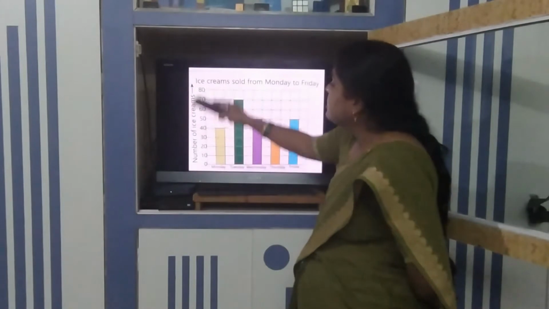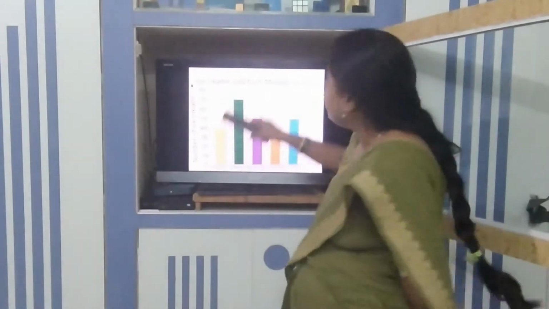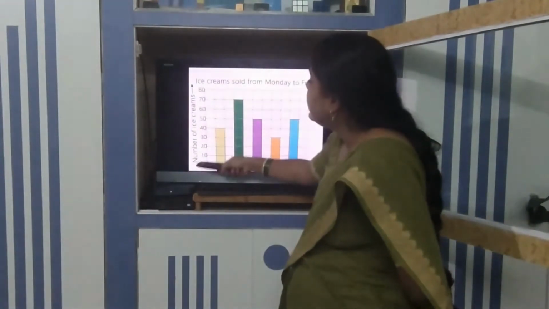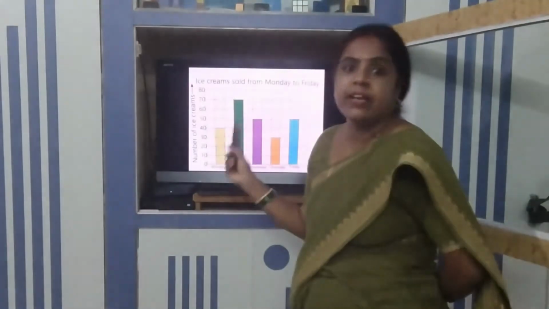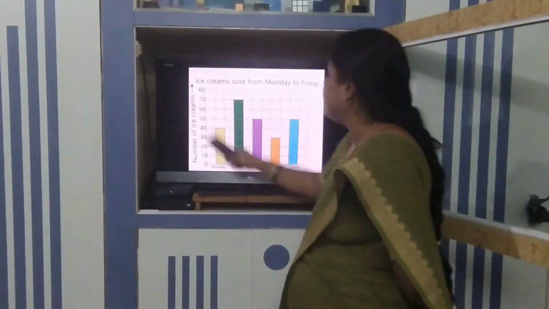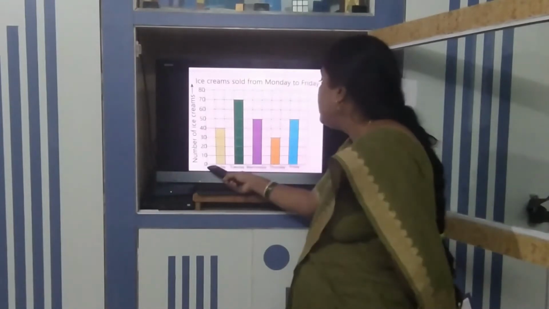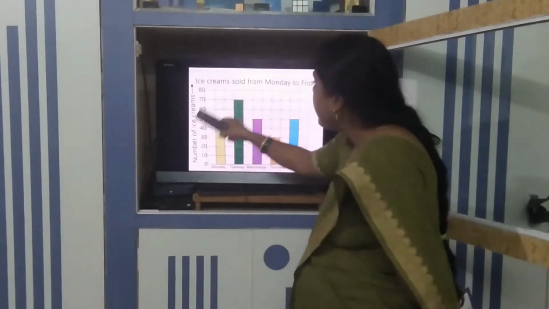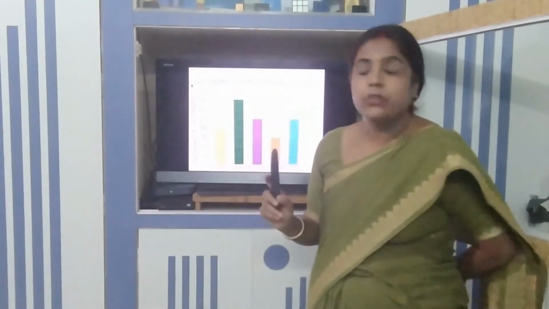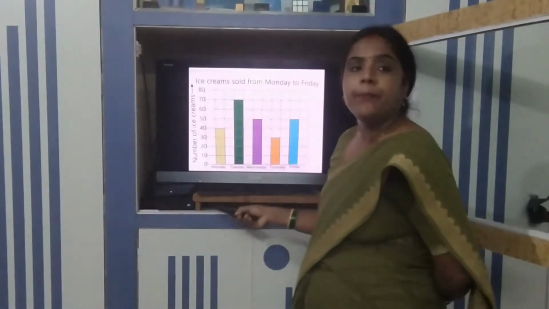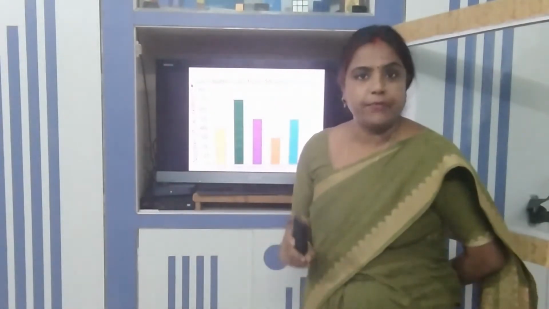So this vertical axis and this horizontal axis are changeable. When we put the variable, like the number of ice cream, on the vertical axis, it is a vertical bar graph. If I turn this around, and on this side I write the names of days, and on this side I write 10, 20, 30, 40, then the bars will be turned this side. That is called a horizontal bar graph. So this one is a vertical bar graph, and when the same bars are drawn like this, that is called a horizontal bar graph. Clear to you?